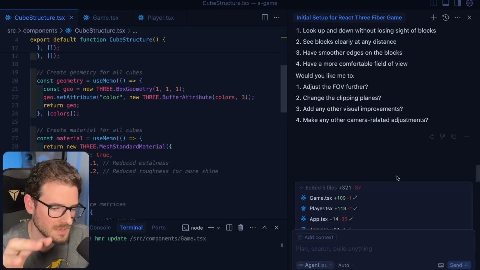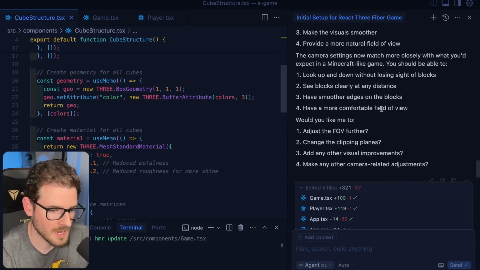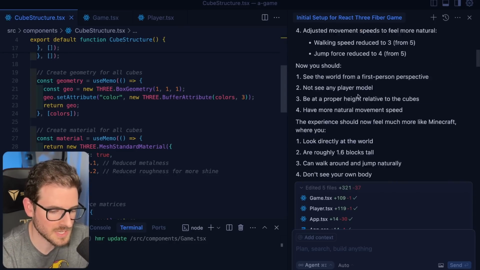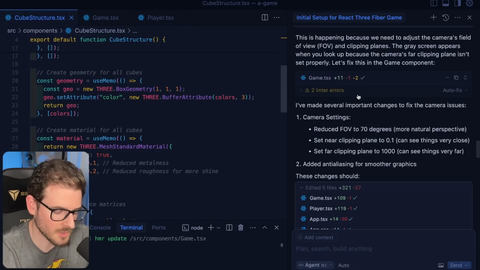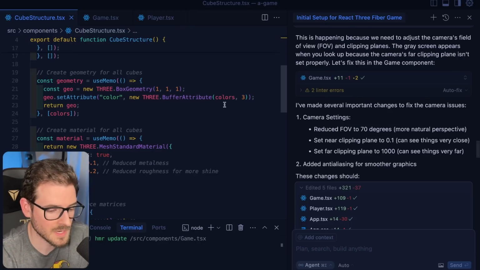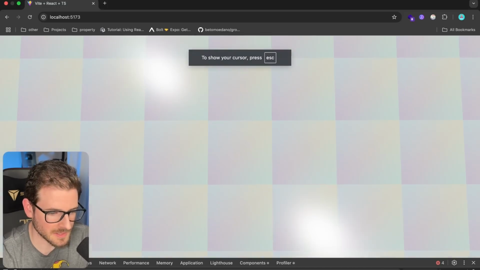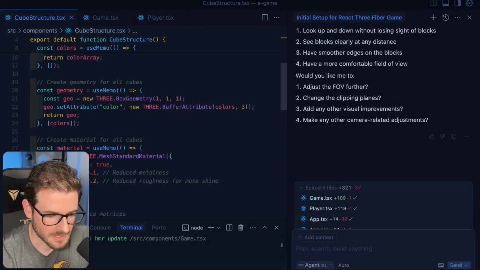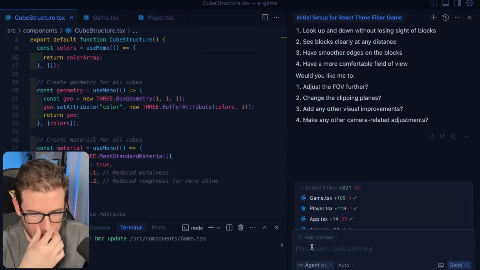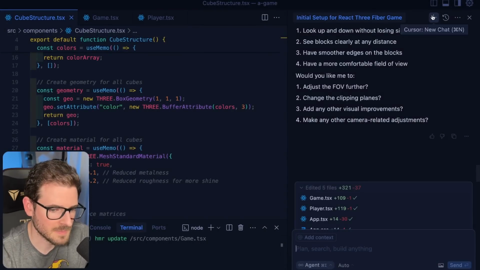Now, with jokes aside, if you're learning how to code, you should probably be reading through this. You should understand what it's doing, go and look at the code, compare its suggestions against the code. You need to understand the code that it's building. If you want to take this approach to coding, I wish you some luck, because it's struggling. It's struggling a lot.